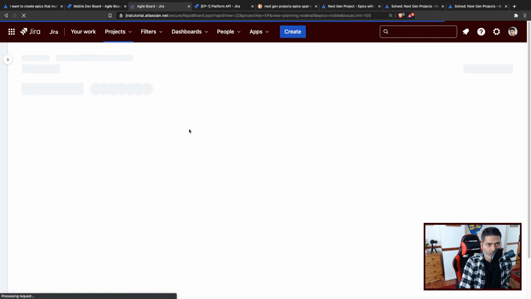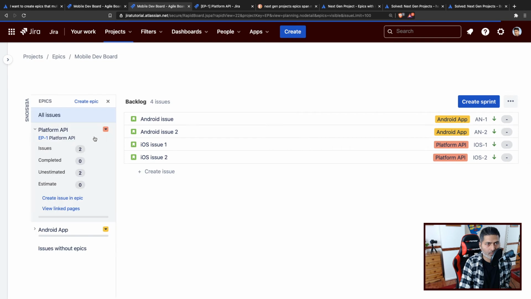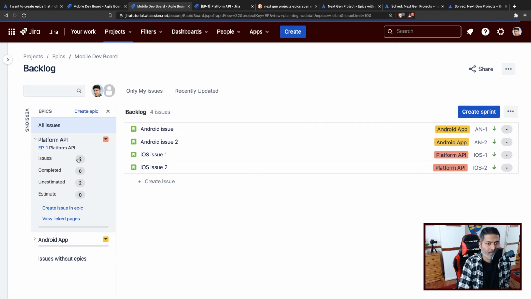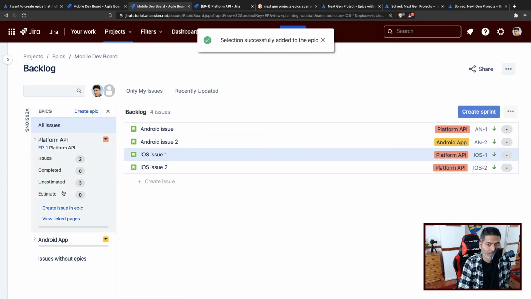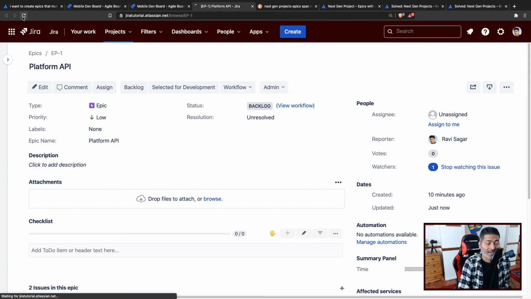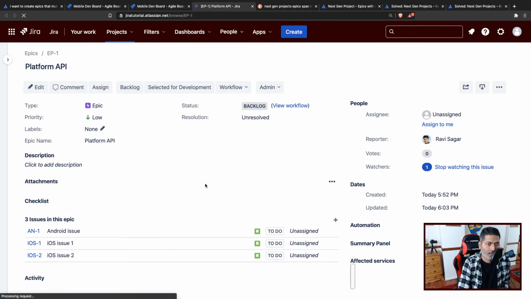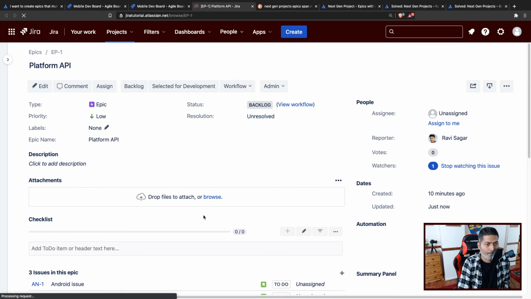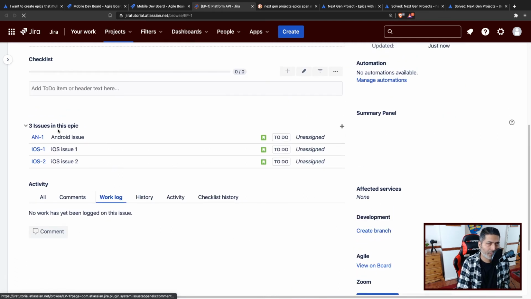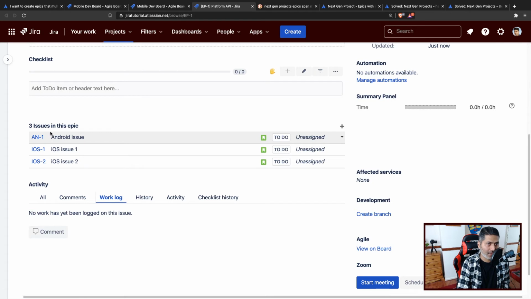And now we have this board with platform API. Let us say this platform API is going to affect the Android issue and iOS issue. So you can basically assign issues to this particular epic that can span more than one project. And if you look at the actual epic itself, you can see here we have a panel that is showing you the epic and the issues in this epic, which is of course coming from different projects. So this is how it will work for a normal project.